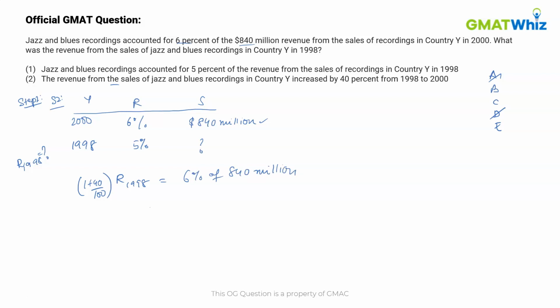Now this is a linear equation in R, so we do not have to solve it, because we just have to answer the question of whether we can find the value of R from the given statements. We can conclude that S2 is sufficient and hence the correct answer is option B.